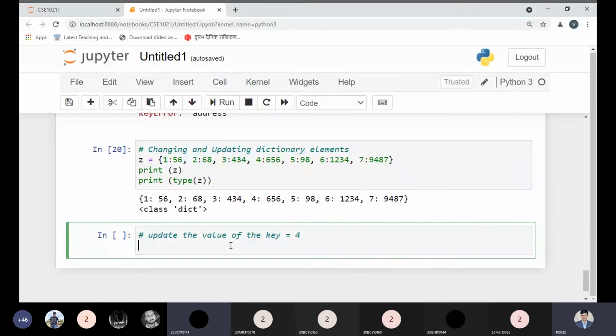Okay, just like updating some value in array and list. That's why I'm asking the same question. So get dot update. Okay. Any other student? Z bracket 4 is equals to whatever value we have to give. Okay, I just want to update the 4. Then I want to update the value. What value do I want to update this to?